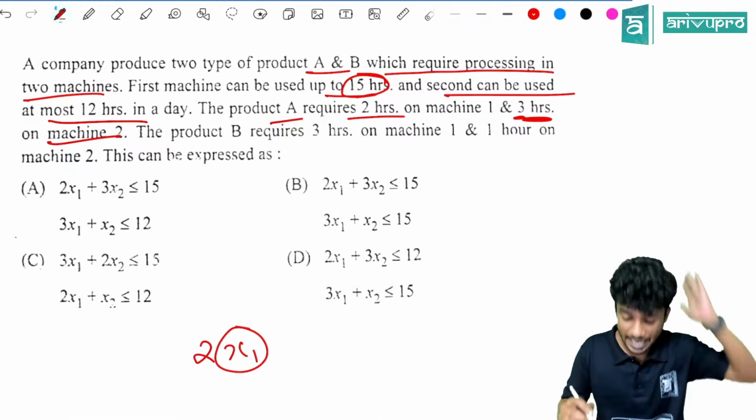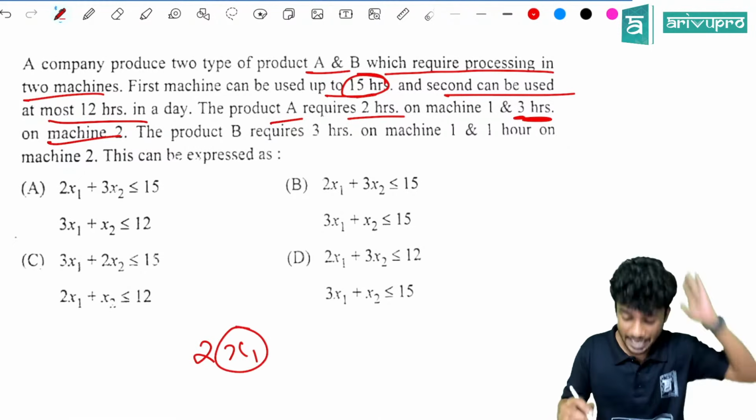What is given then? Product B requires 3 hours on what? Machine 1. That is 3x1. Everywhere it is 3x1 plus, and it should be less than or equal to 12. So option B is wrong. So option A is the right answer. Yes, people. Now we are going to the ninth question.